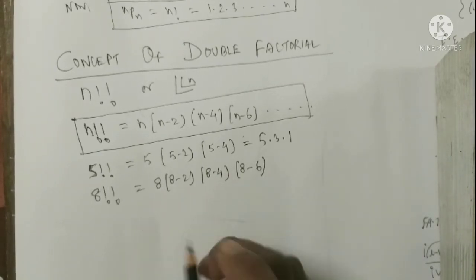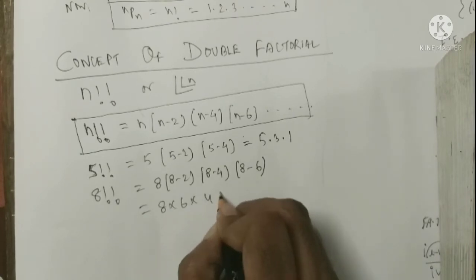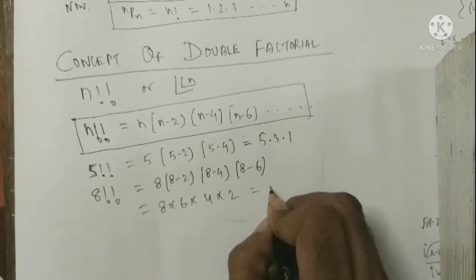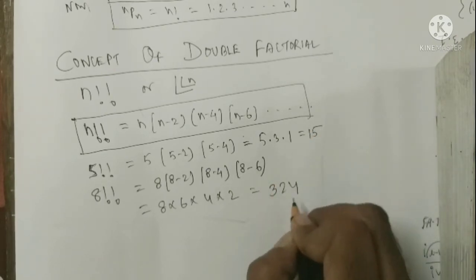Therefore, we stop here. 8, 6, 4, 2, and the value is, this was 15, but this value is 384.